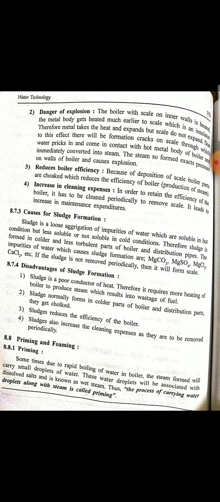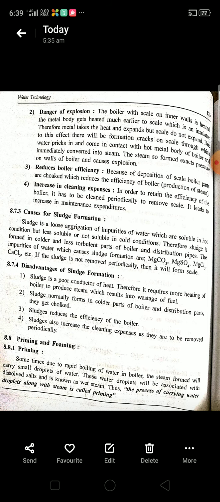Here the main causes for sludge formation are magnesium carbonate, magnesium sulfate, chlorides of magnesium and calcium. What are the main causes?